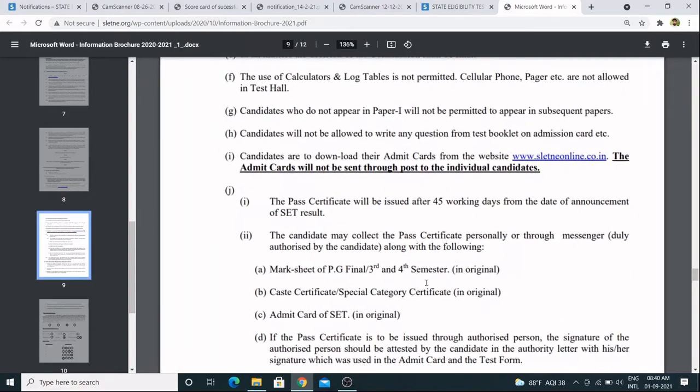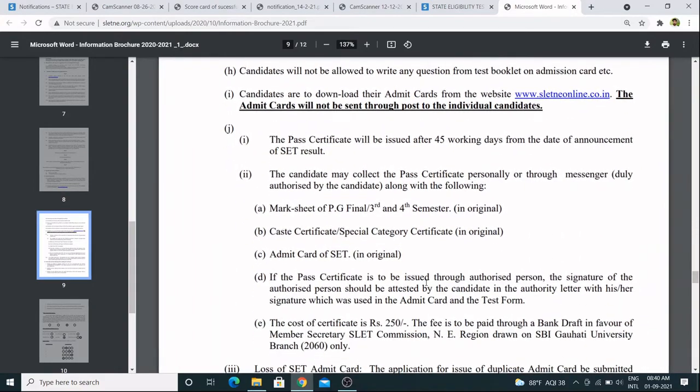This one, yes, it is very very important. If you see, the pass certificate will be issued after 45 working days from the date of announcement of SLET result, right? This one I'm talking about. Next, the candidate may collect the pass certificate personally or through messenger duly authorized by the candidate along with the following.